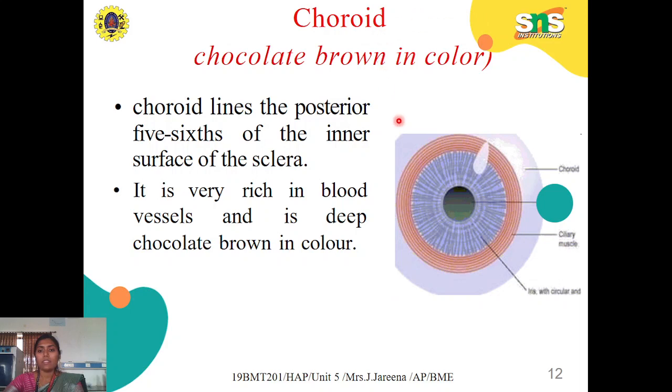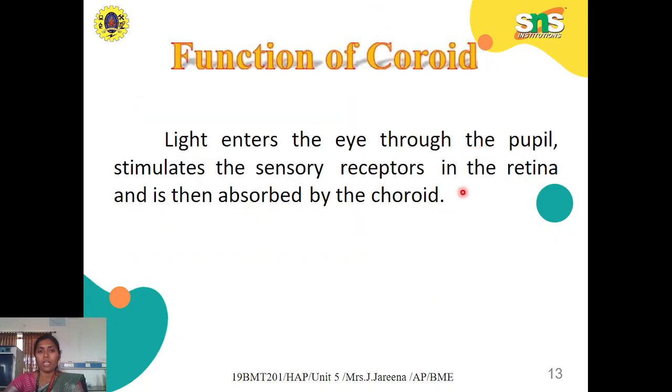Then the choroid is the second layer, the middle layer of the eye. It is enriched with many blood vessels, so it looks chocolate brown in color. The function of the choroid is that, whatever light gets inside the eye to reach the retina, the remaining light is absorbed by the choroid.